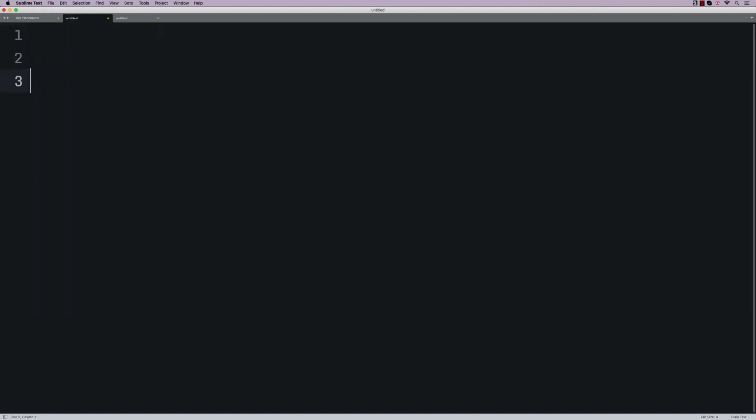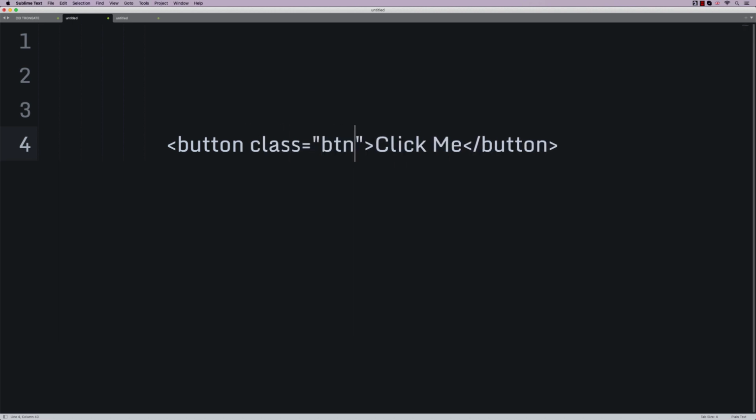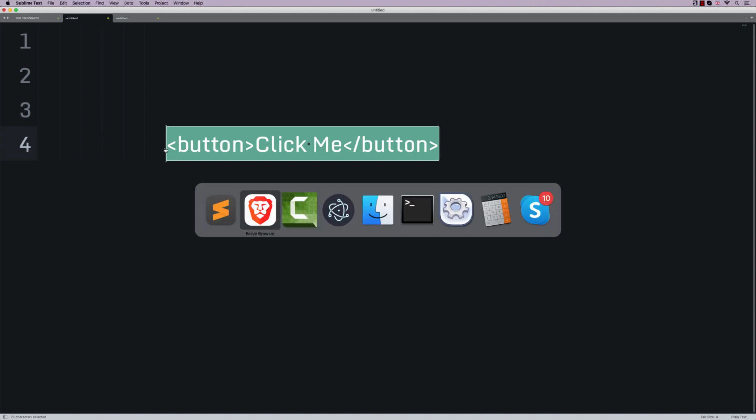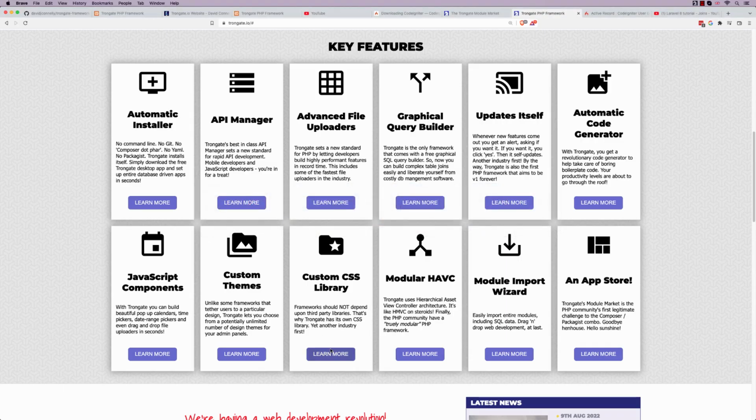Because when you think about CSS frameworks, they all basically do the same thing. So your average CSS library or CSS framework will have you do a button, and then you would typically do a class of BTN or something like that. Well, Trongate has a different approach. We figured, what if you just made it so that you just do that, and then the framework itself just makes it look beautiful? Isn't that a great idea? So that means there's nothing to learn. Really, there's nothing to learn, you know.